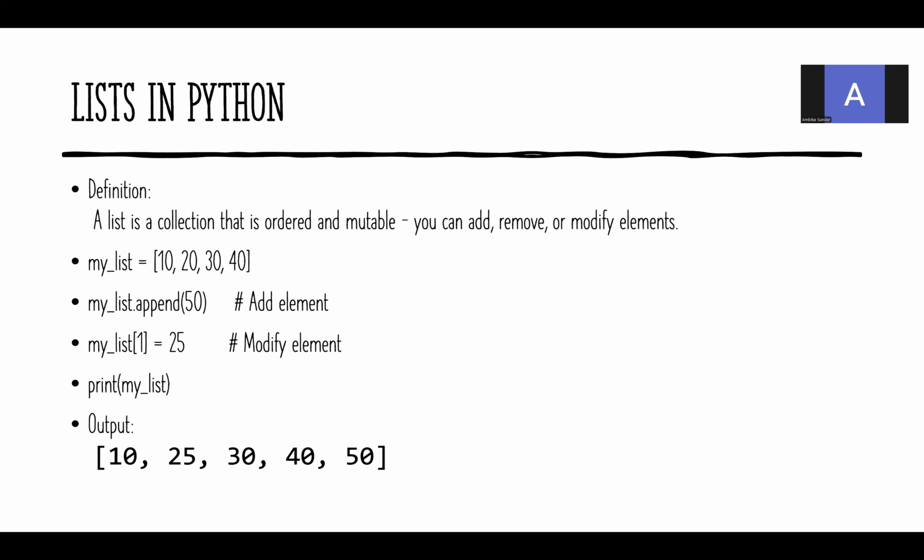Now I'm going to print the list. Now 50 has been appended at the end of the list. Append always allows you to add only one element to the list, at the end of the list. So 50 is appended at the end of the list and index 1, which was 20, has been modified to 25. So now you are getting some idea about how the list in Python is going to work.